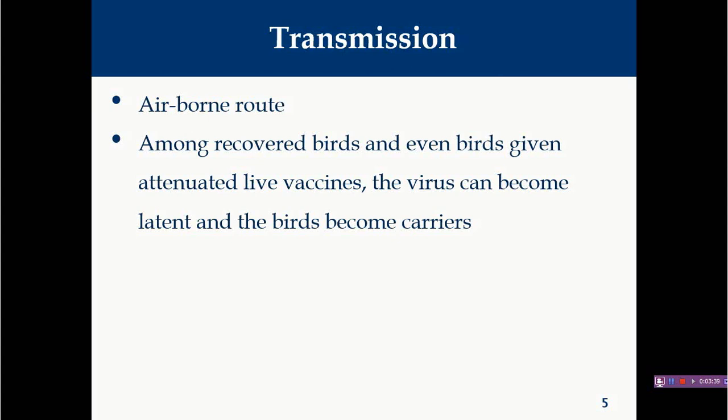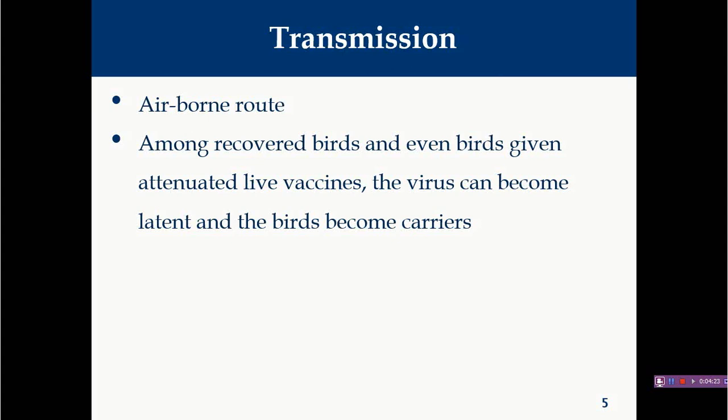Another important route of transmission of infectious laryngotracheitis, ILT, is carrier birds and vaccinated birds when vaccination is given with live attenuated vaccines. As we have already discussed, once birds and animals are infected with herpes virus, generally they become lifelong carriers, and in this case also these birds become lifelong carriers. So there will be intermittent shedding of this virus into the environment, and ultimately they become a source of infection for other healthy animals. Once animals are infected, if they survive the initial infection, immunity will be developed and there will be development of latency.